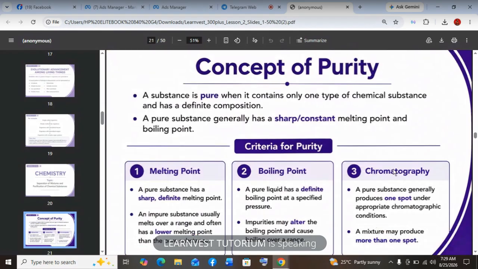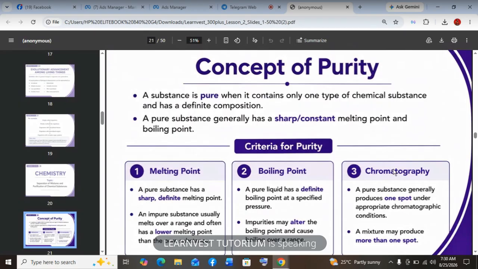One, the melting point is going to be sharp or definite. But if it were impure, it will melt over a range of melting points. The presence of impurity lowers the melting point or the freezing point of a solid.